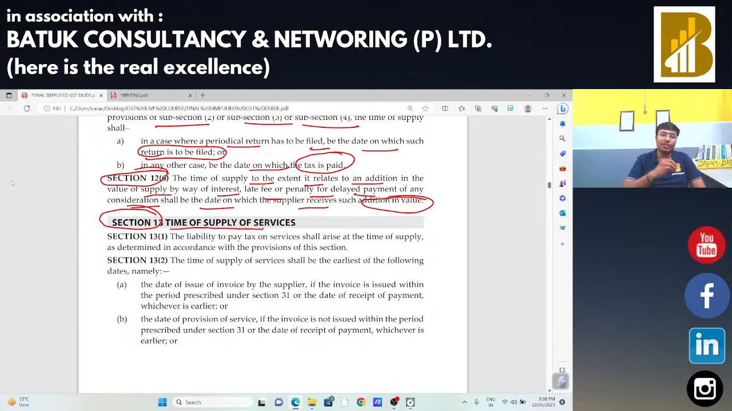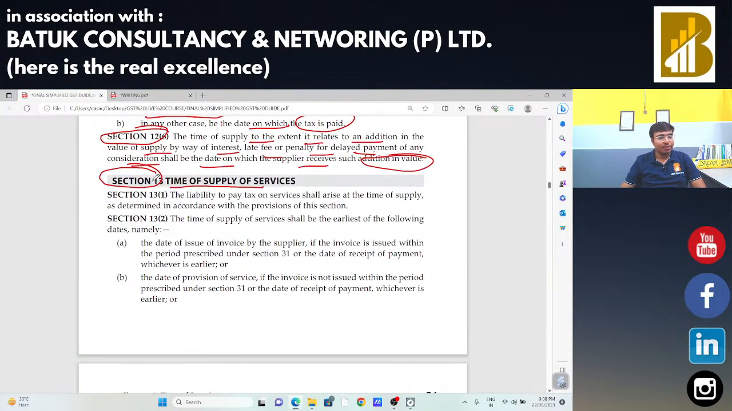Now, section 13, subsection 1. Section 13 is applicable in case of time of supply on account of services. Time of supply on account of goods is okay. Now we are going to start our discussion on time of supply on account of services. The liability to pay tax on services shall arise at the time of supply so determined in accordance with the provisions of this section. As per section 13, subsection 2, the time of supply of services shall be the earliest in case of forward charge. So section 13 subsection 2 will be applicable in case of forward charge.